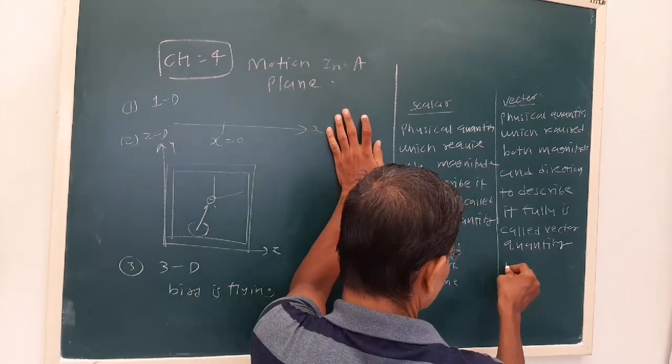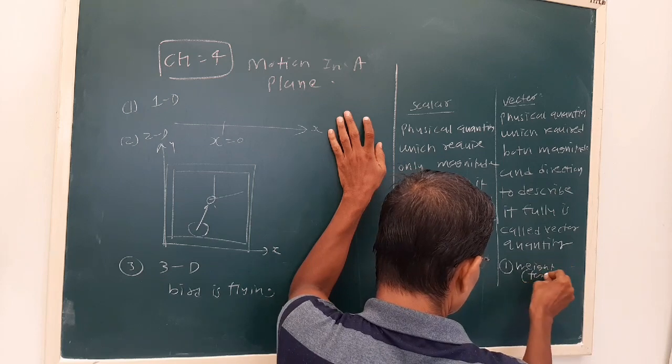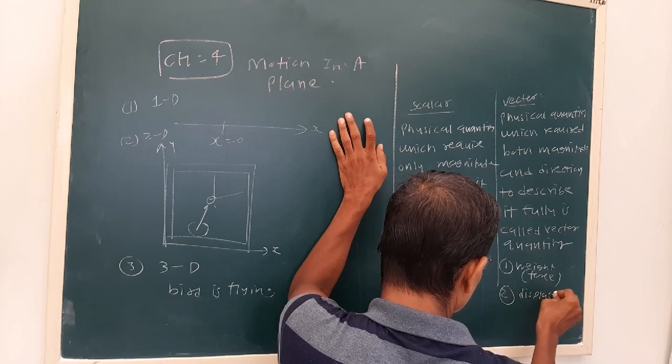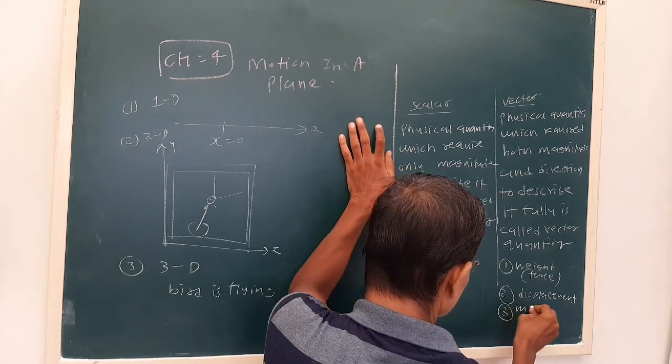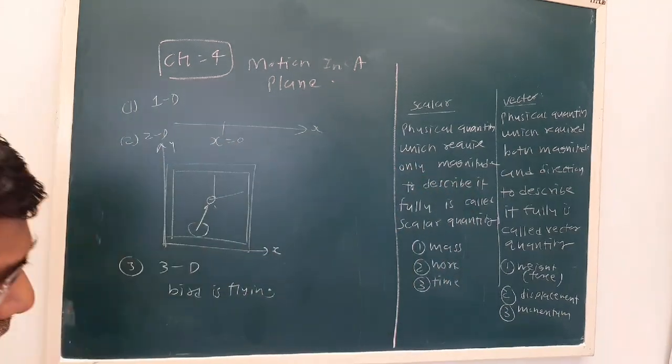See, weight or a force is a vector quantity. Then displacement, then momentum, is also a vector quantity.